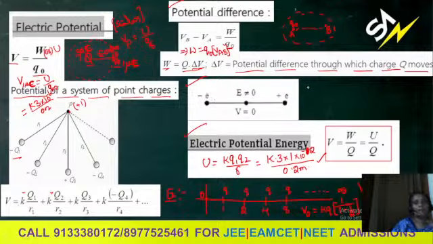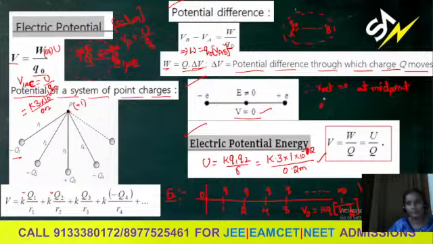between two equal and opposite charges, at the midpoint of two equal and opposite charges, net potential will be 0, but electric field will not be 0. Therefore you can say V net equal to 0 at the midpoint of equal and opposite charges.